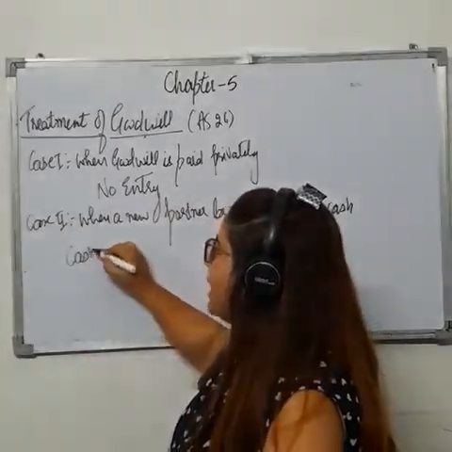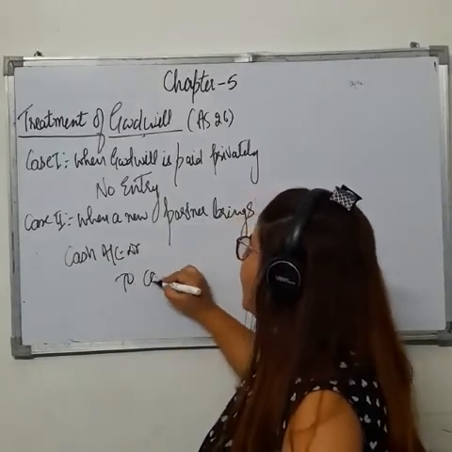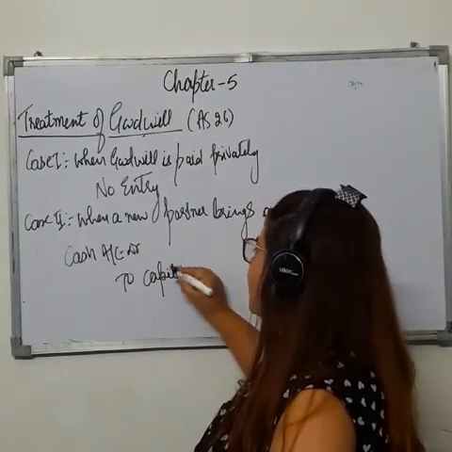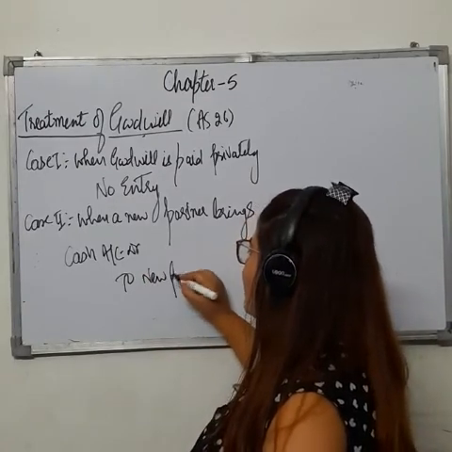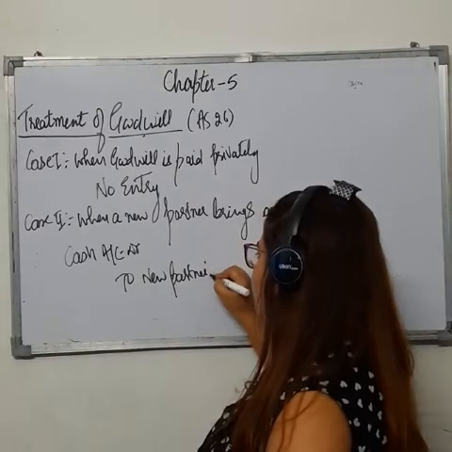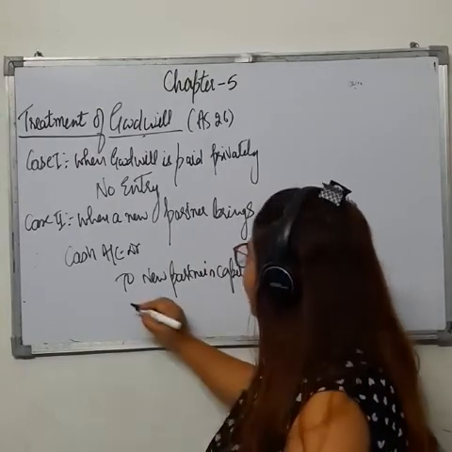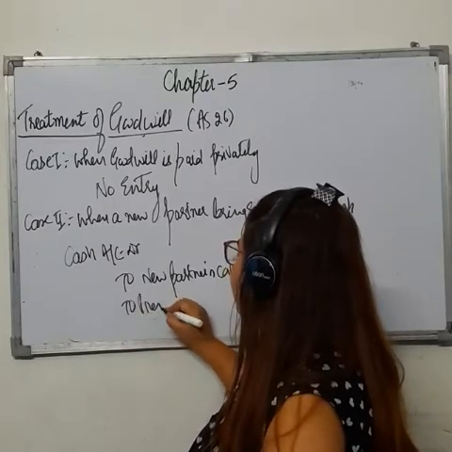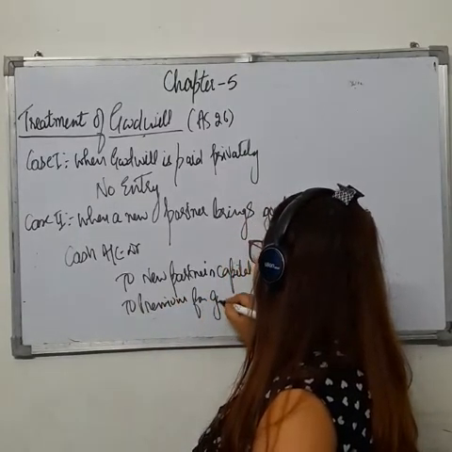Now we are receiving cash, then cash will be debited. Cash account debit to capital account, right? Or I can write here to new partner's capital account, and to premium for goodwill account.